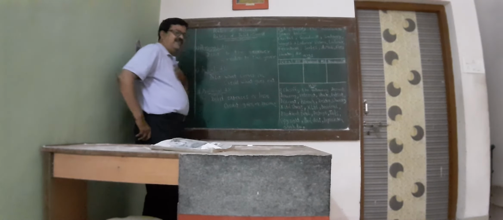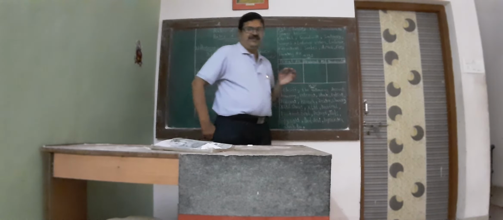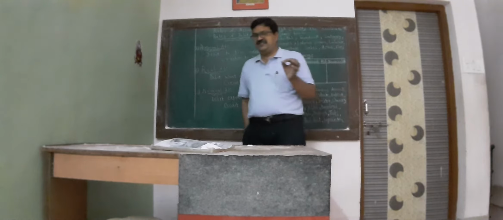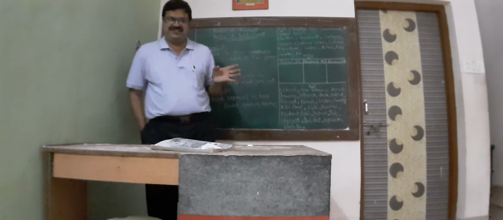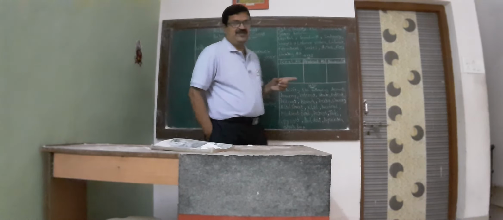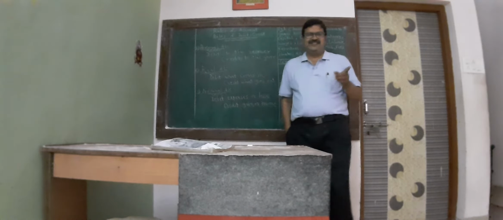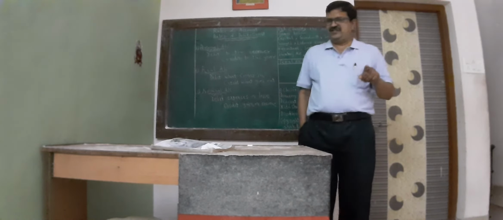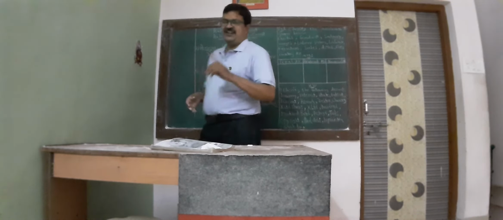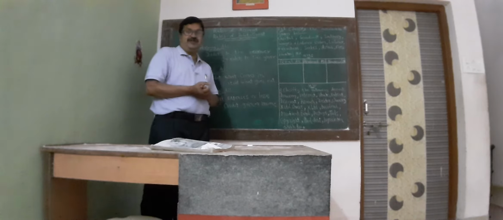And now finally, nominal account. Nominal account consists of expenses and income, friends. So debit all expenses or loss, and credit all income or gain.